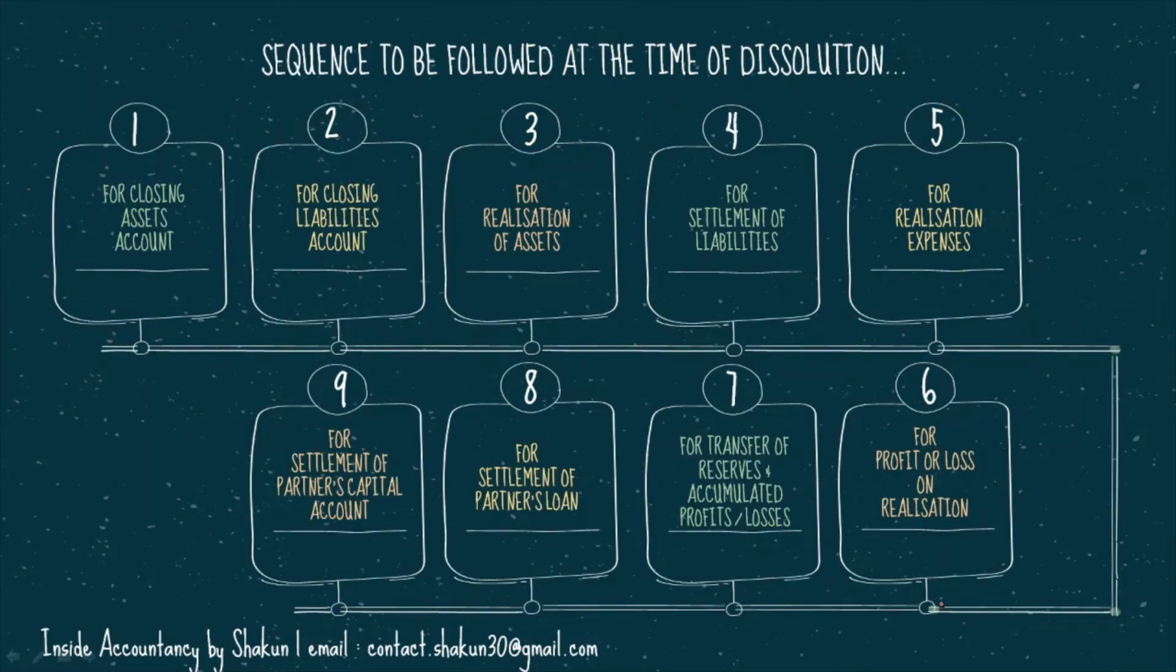So this is all that we have studied till now in the previous video and in this one also regarding dissolution, the entries that have to be passed. So in dissolution, first of all, we close all our assets, we close all our liabilities, then we realize our assets, we settle all our liabilities. If there are any realization expenses, we make proper treatment for that. Then we balance the realization account and find out the profit or loss. Then any reserve or accumulated profit or losses have to be written off. Partners' loan amount has to be paid to them. And finally, partners' capital account is to be prepared and it has to be settled. Amount has to be closed. So this was all about the sequence.